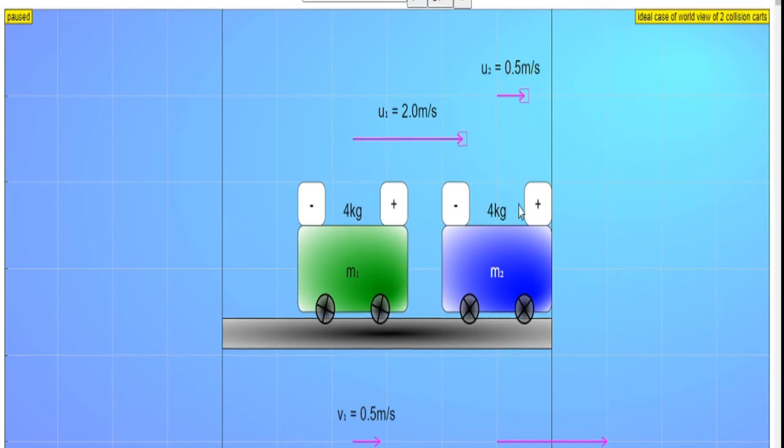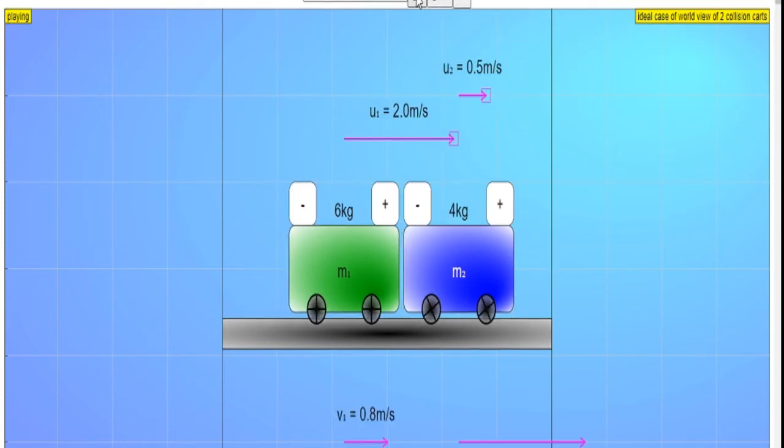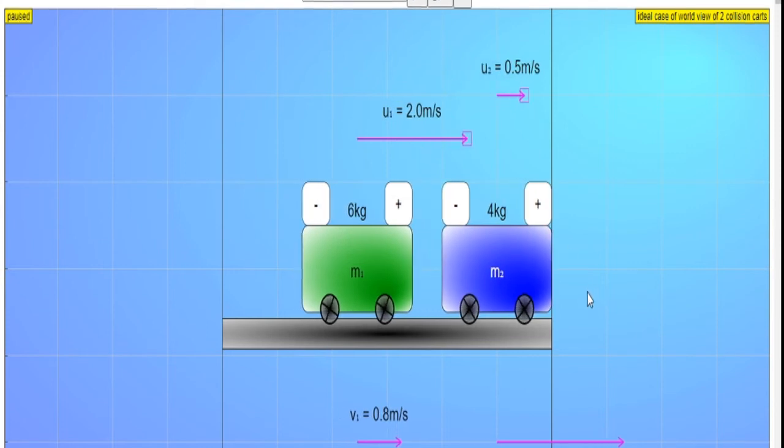Let us increase the mass of the first cart, then let us see what happens. If you observe, now the velocities have changed because of the different masses. Let us say this 6 kg cart is moving with a velocity of 2 meters per second.